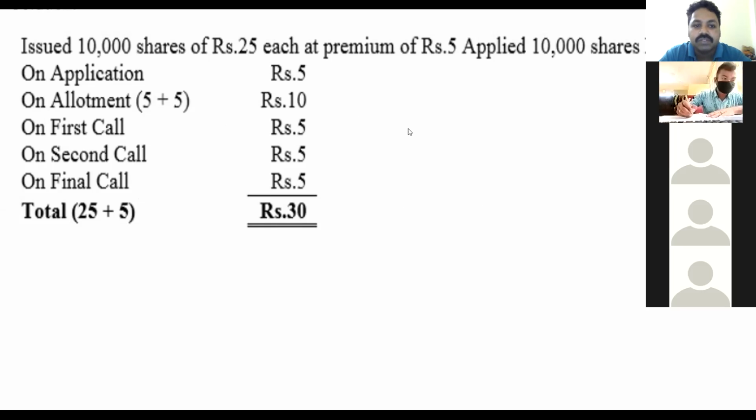That is, the value is 30 rupees. For that purpose, I have added 25 plus 5. That is 25 if you total application money, allotment money, first call, second call and final call. And if you add the 5 rupees premium, that is 30 rupees you will be getting. That's why I have written 25 plus 5, that is 30. Got it? Clear?